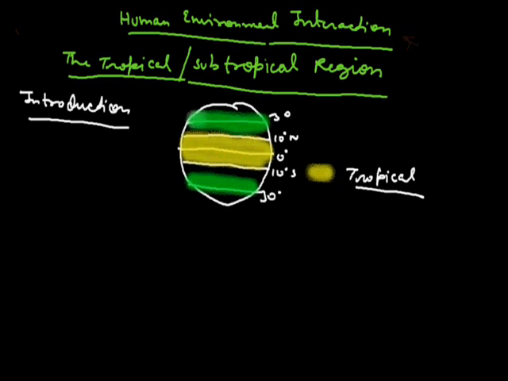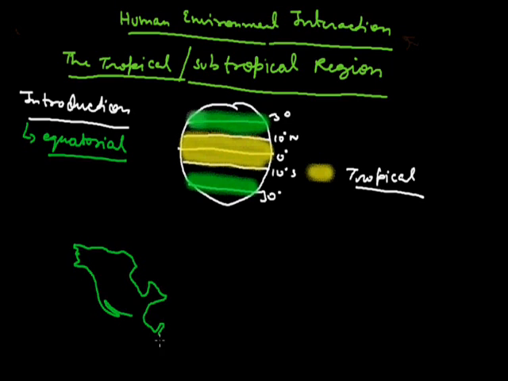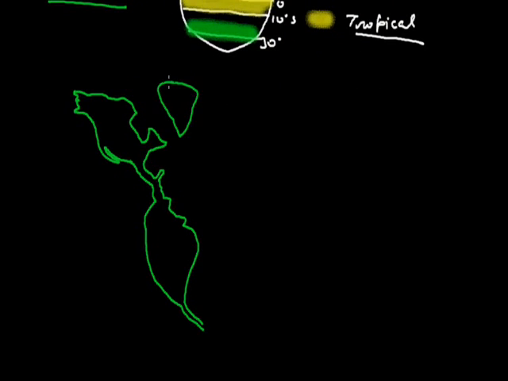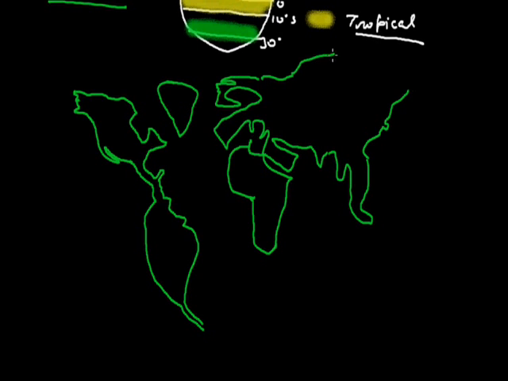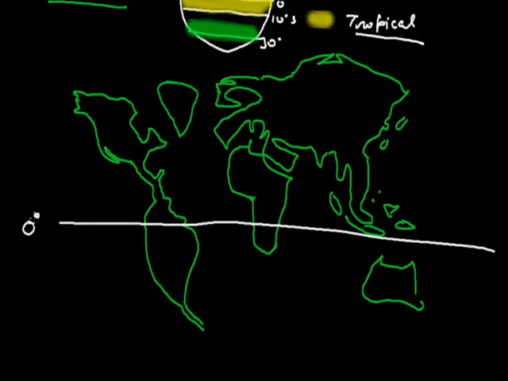I think the tropical and subtropical areas is clear. This tropical area is also known as the equatorial region. This is the 0 degree line, and these areas are the tropical areas.